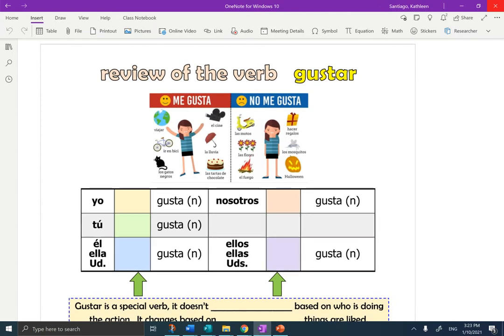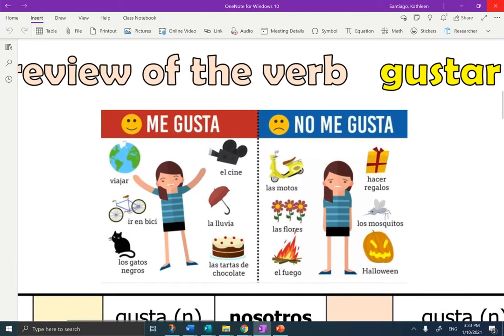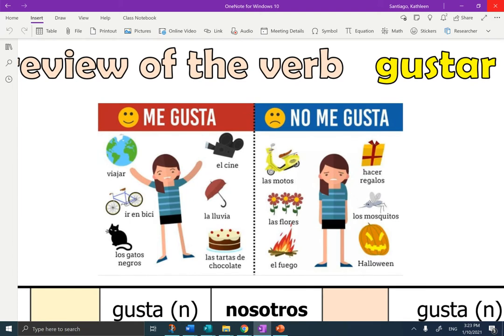So the first thing we want to do is review the verb gustar. So hopefully you can think back to gustar. Me gusta, no me gusta. Me gustan, no me gustan. Okay, let's look at, this is Veronica, and Veronica is saying, me gusta el cine. It would be, me gustan los gatos negros. Veronica says, no me gusta Halloween.